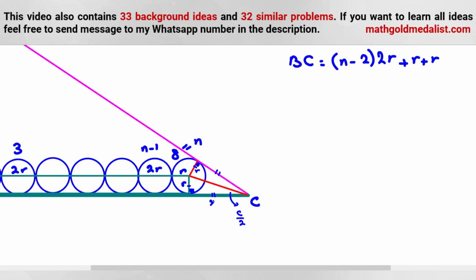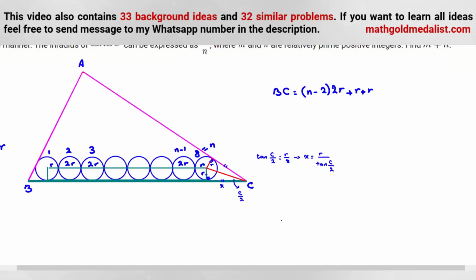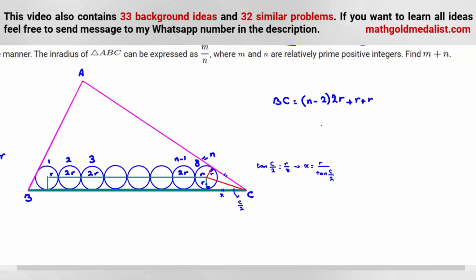Now, I want to find x. Let's write tan C over 2. Tan C over 2 is opposite over adjacent, which is r over x. So x is r over tan C over 2. Okay, so now by this part, we know it is x, and this one similarly is r over tan C over 2.